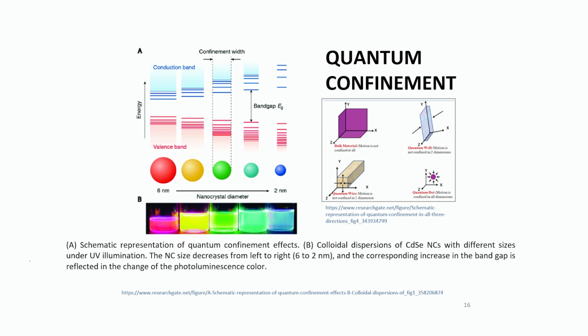So imagine that's your nano-sized material. The electron that was very free to move till now is getting confined in a box. That is your particle in a box model of quantum physics. That's your electron, this green colored thing.